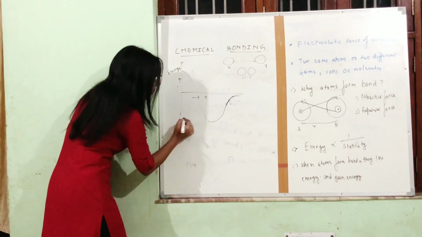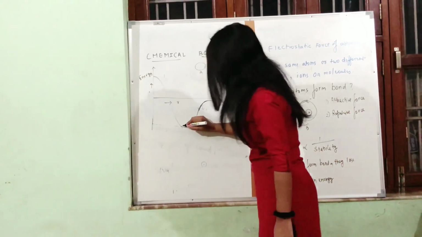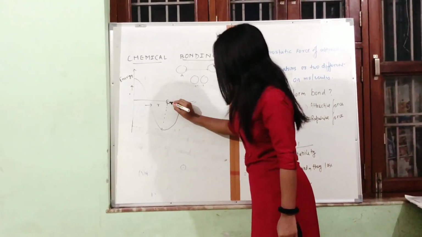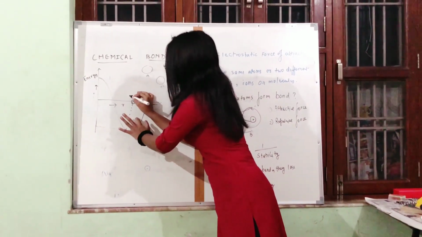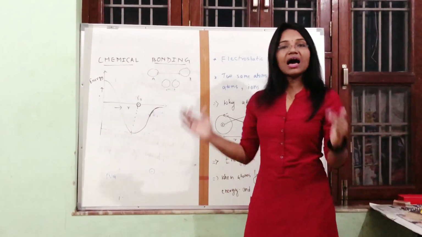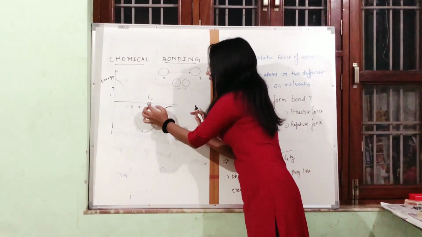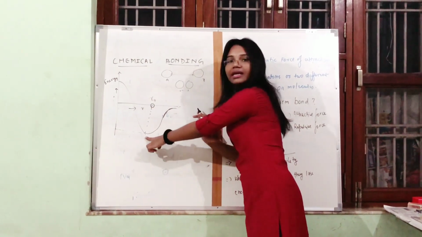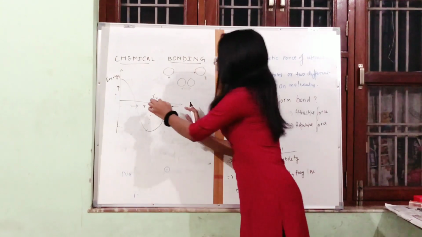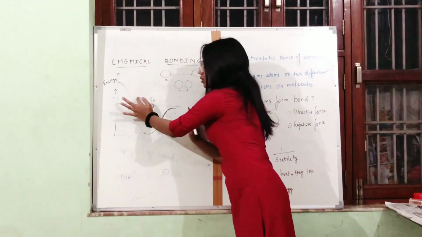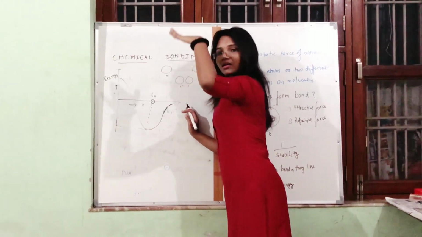It is clearly this point where energy is minimum. Fine. This is R, and this is R naught. What is R naught? See, atoms are coming closer, and at this point energy is least. It means stability will be highest. So after this they are not going to come closer. If they come closer, energy is again increasing and stability decreasing.